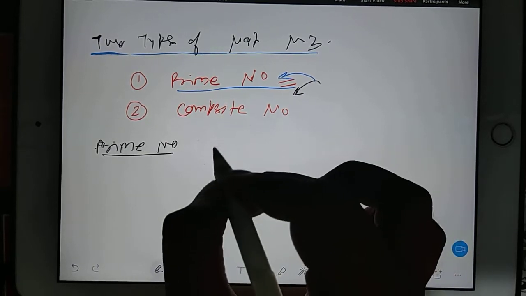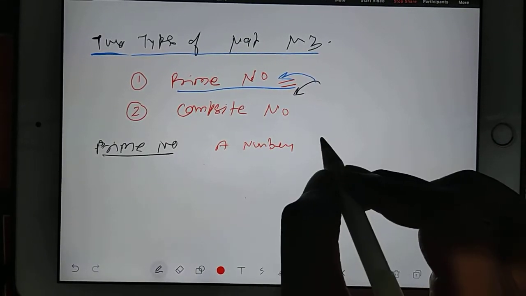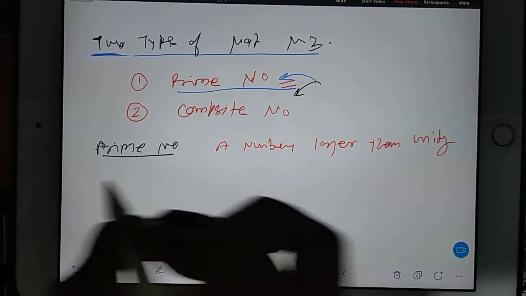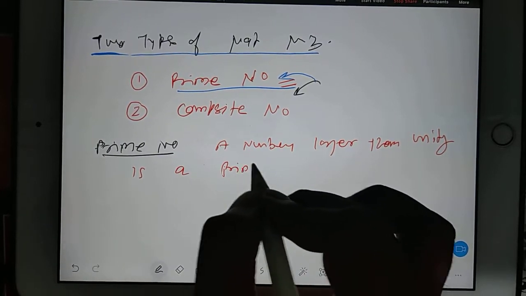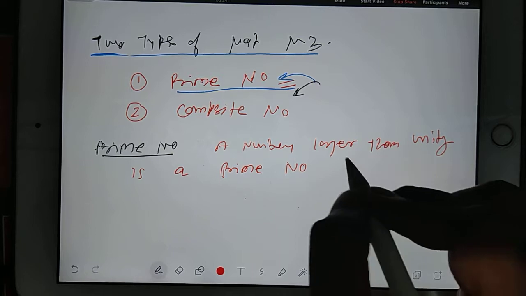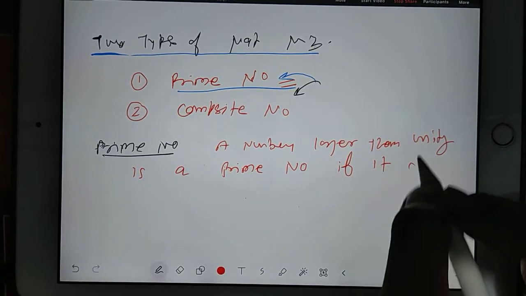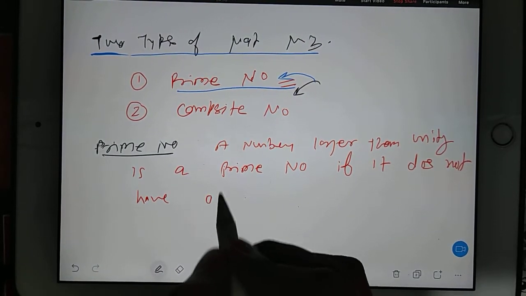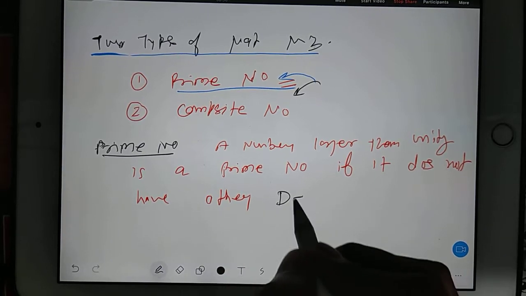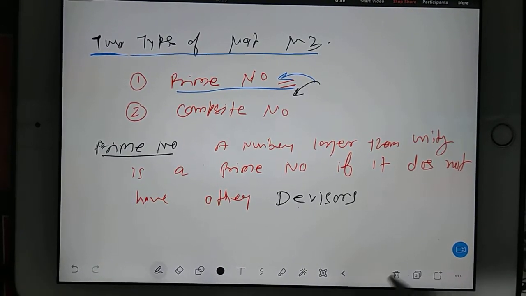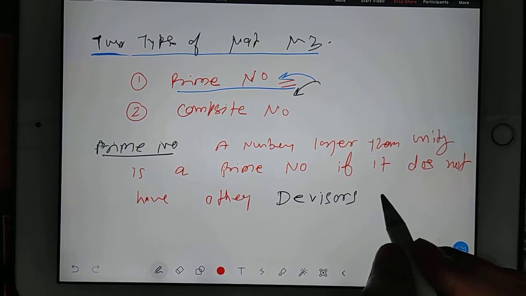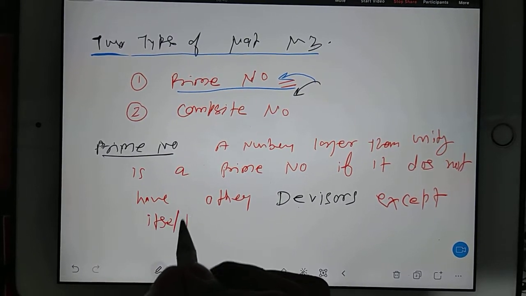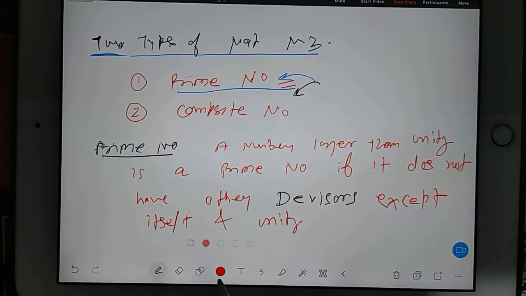See, a number larger than unity, means 1, is a prime number if it does not have other divisors, plural divisors, except itself and unity.